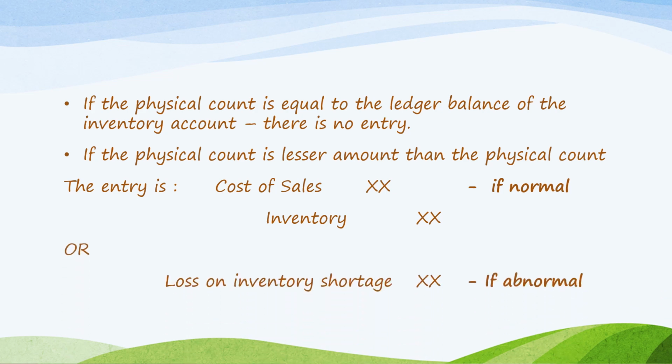However, if the amount of shortage is bigger and no longer within the normal range, we will debit loss on inventory shortage and credit inventory. So debit cost of sales, credit inventory if it is within the normal range. Debit loss on inventory shortage and credit inventory if it is abnormal. By the way, if there is no mention of normal or abnormal, just assume that it is normal.